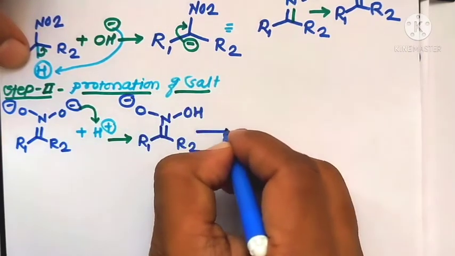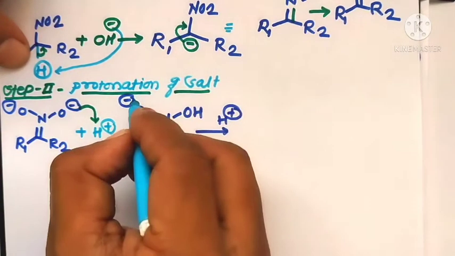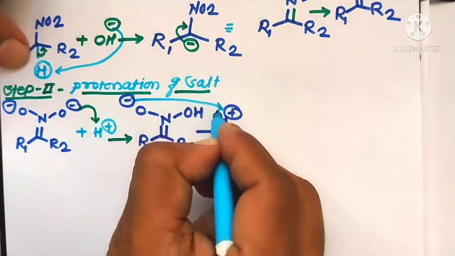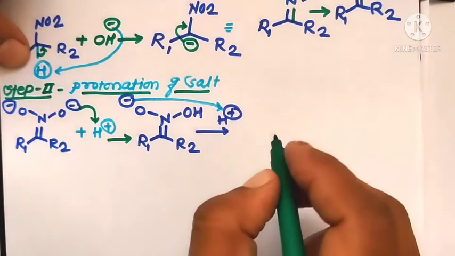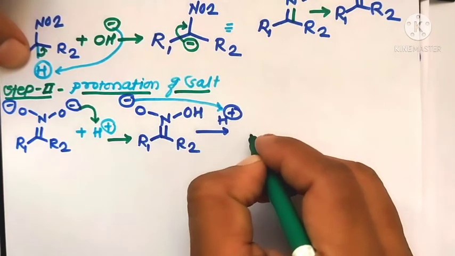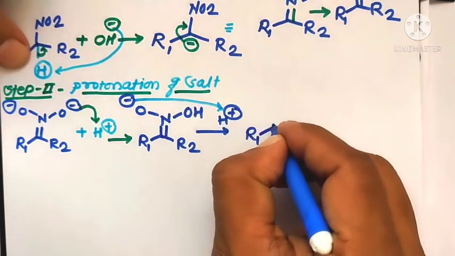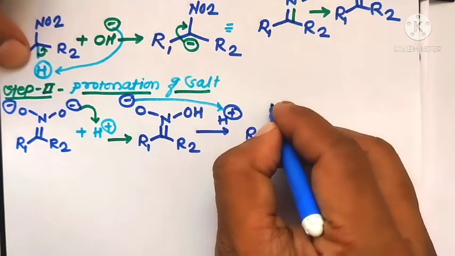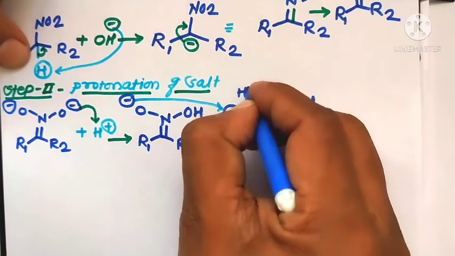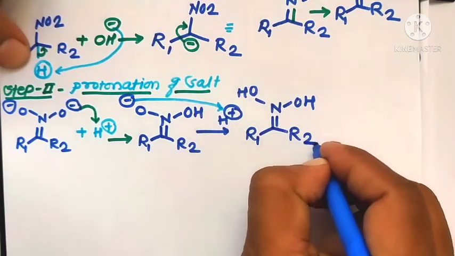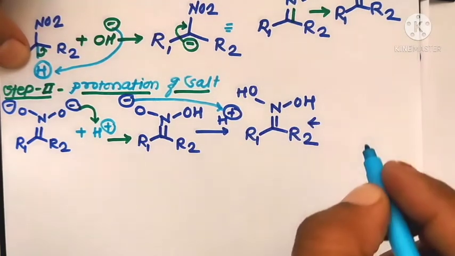Again another H plus ion, protonation takes place. This oxygen abstracts an H plus ion to form the product of this step, R1, R2, C double bond N, OH, OH, that is the formation of nitronic acid.